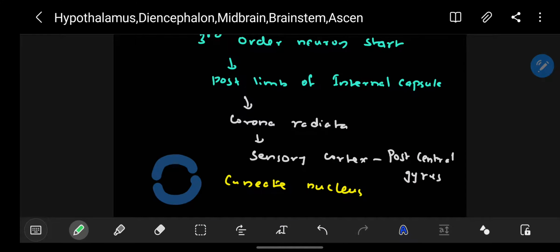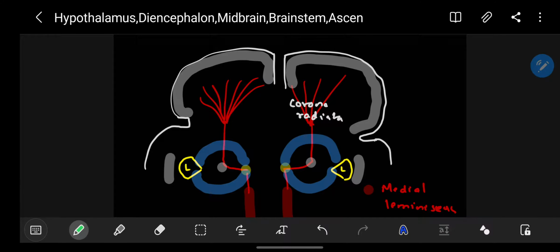So through the corona radiata, it goes to the sensory cortex, post-central gyrus, and the cerebral cortex will interpret the information coming from this system. So this complete system is called the dorsal column medial lemniscus pathway.